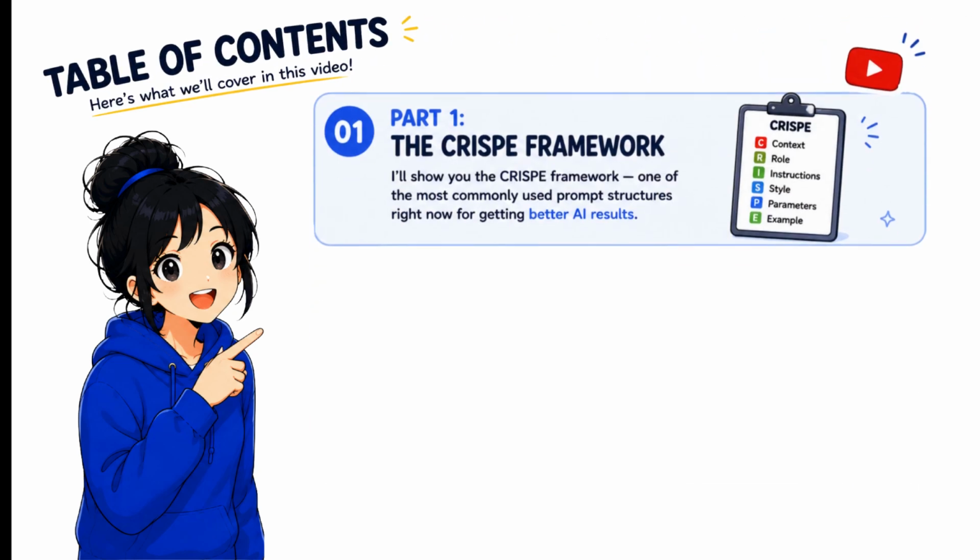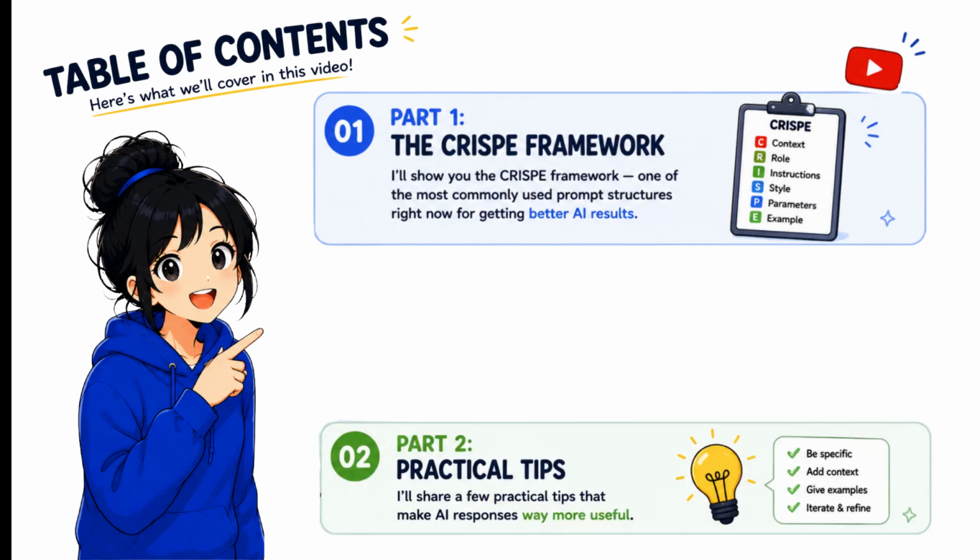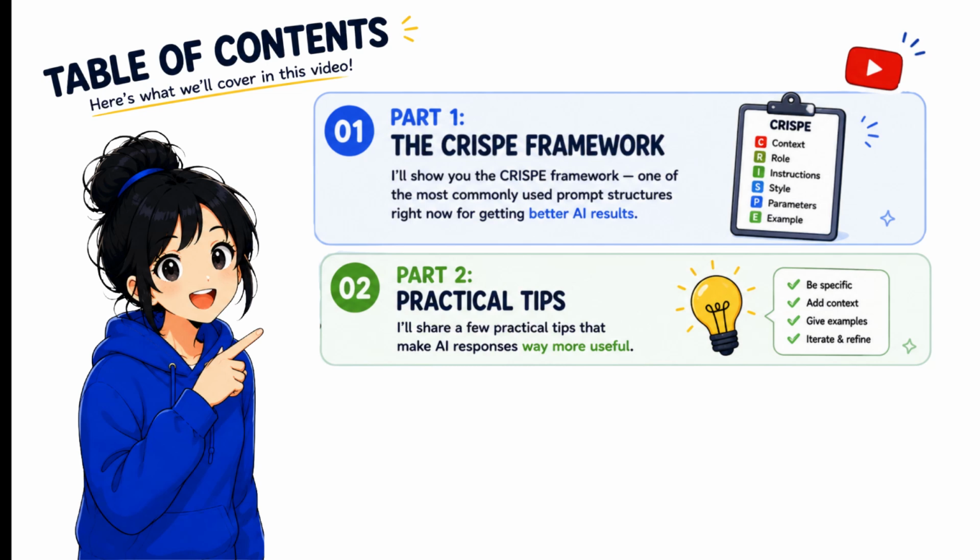First, I'll show you the CRISPE framework, one of the most commonly used prompt structures right now for getting better AI results. And then I'll share a few practical tips that make AI responses way more useful. And honestly, these work across basically any AI tool.